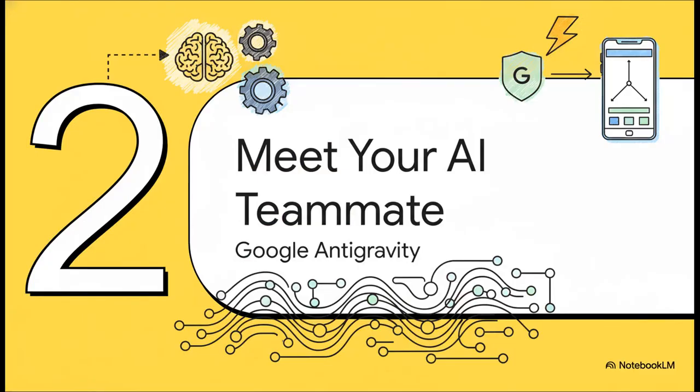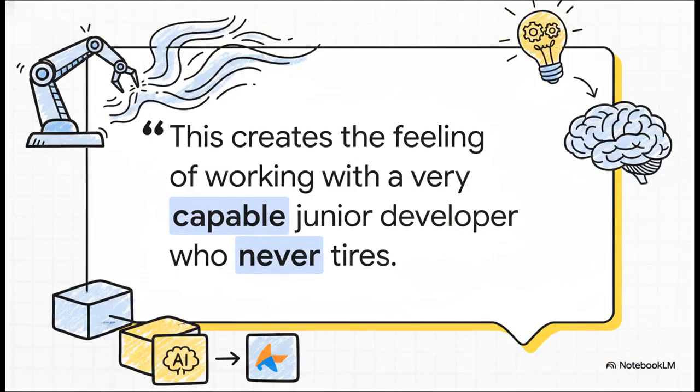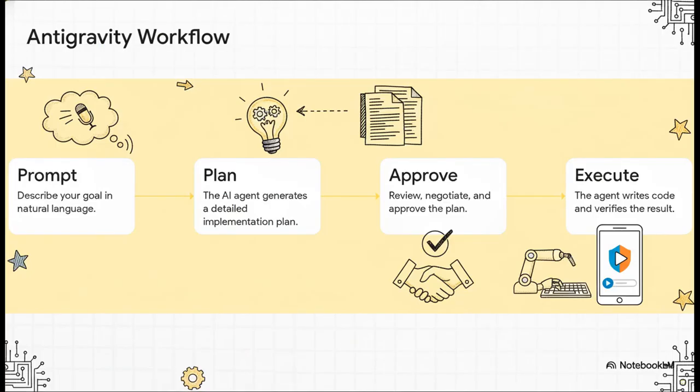Okay, so how does this actually come together? Let's meet your new AI teammate. This is Google's Antigravity. And get this, it's not just another plugin or extension. We're talking about a whole new development environment built from the ground up with this agent-first idea at its core. So what does it actually feel like to code this way? Well, Flutter developer Anna Musichina put it perfectly. She said it's like having a really capable junior developer who just never gets tired. Seriously, imagine that. An assistant who just handles all the tedious stuff, freeing you up to focus on the big, creative problems.